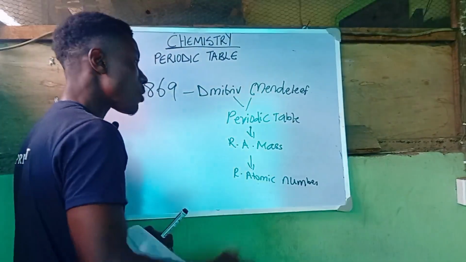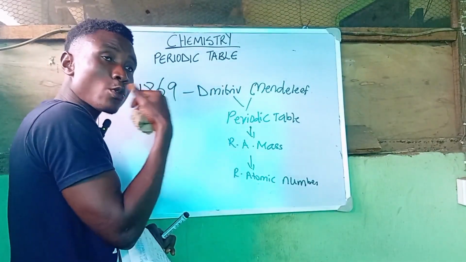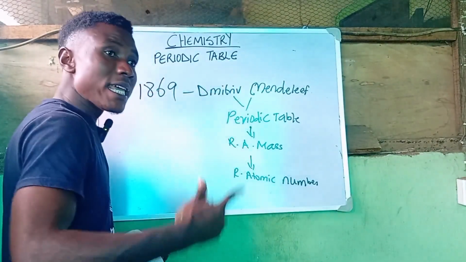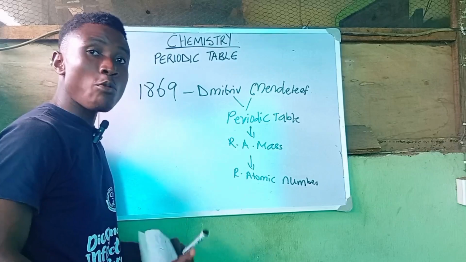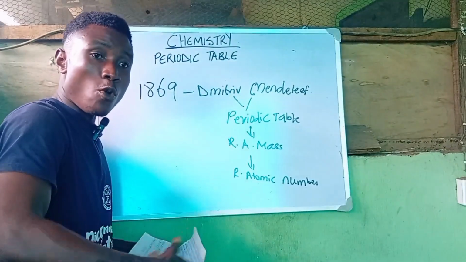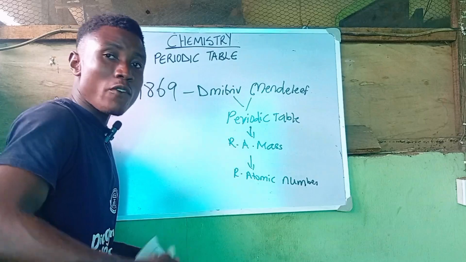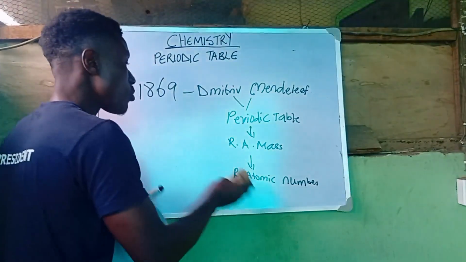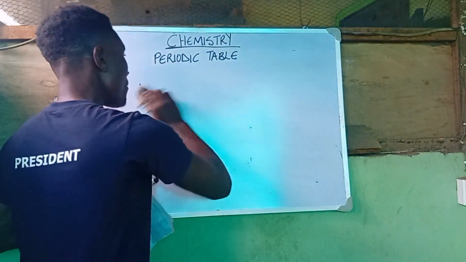That means we are no longer following what Dmitry Mendeleev did, although he set the foundation, and some of the predictions he made are still valid. So we are not neglecting him. But chemistry has advanced, and new discoveries have been made, and this gives rise to what is known as the modern periodic law.